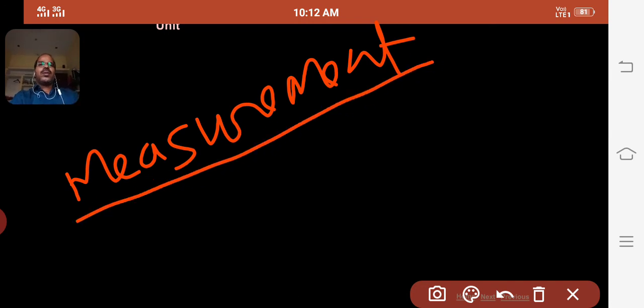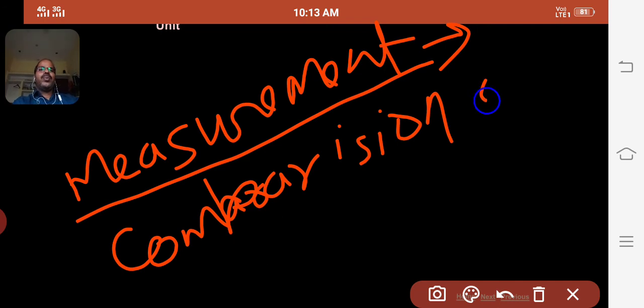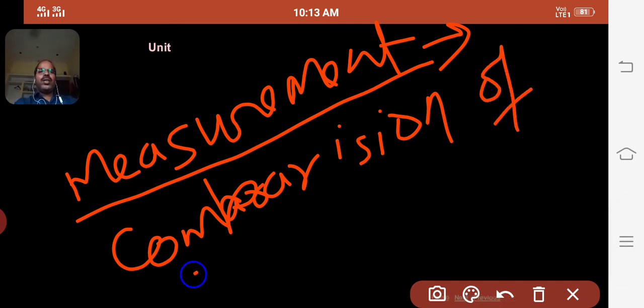Unit. What are the unit? Before discussing the unit, I try to explain about the measurement. What do you mean by measurement? Measurement word is nothing but comparison. Measurement means phenomena of comparison. Measurement means comparison. Comparison of what? Comparison of a quantity.